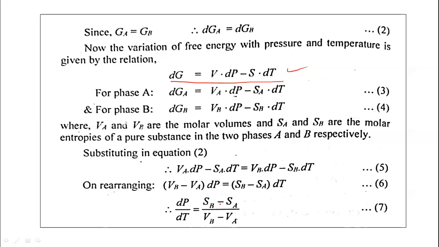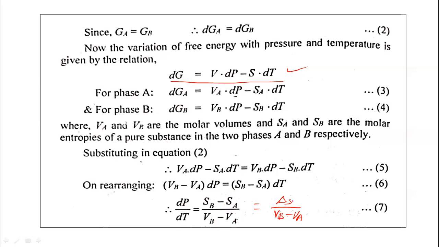What is this SB minus SA? This S is the entropy of the substance in phase B, and the entropy of the same substance in phase A. So this is nothing but delta S upon VB minus VA, where VB minus VA is the volume change.